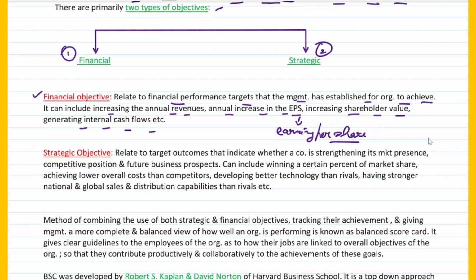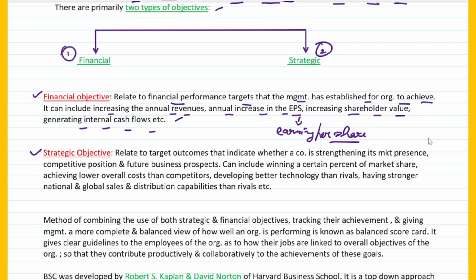So what exactly is a financial objective? It relates to the financial performance targets that the management has established for the organization to achieve. It basically includes goals like increasing the annual revenues, annual increase in EPS, increasing shareholder value and generating internal cash flows. Fine. The second objective is what? Strategic objective. What exactly is a strategic objective?